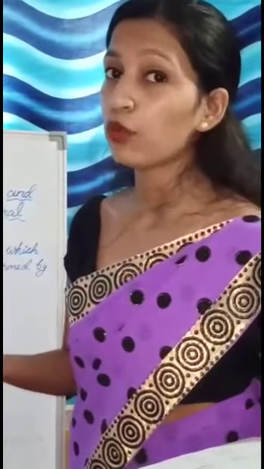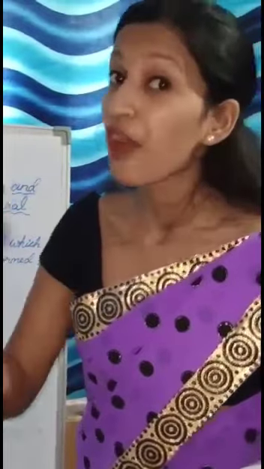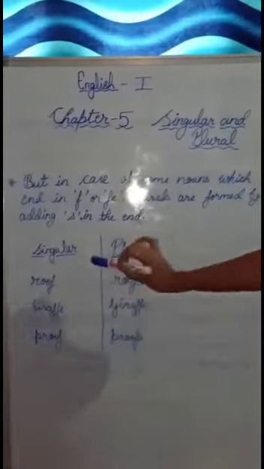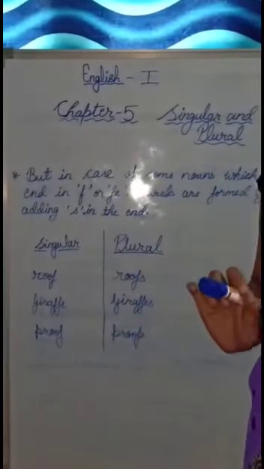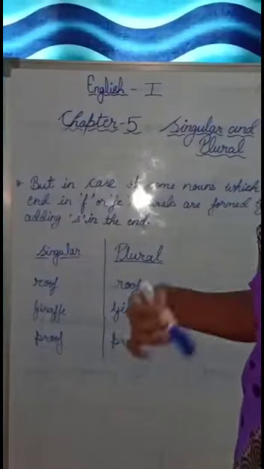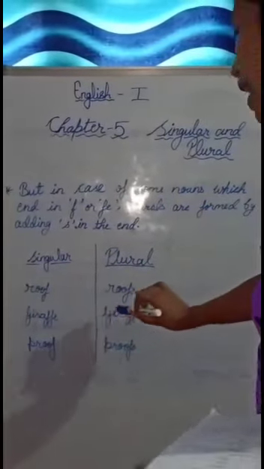How do you make them plural? We won't add VES at the end. Rather, we will add S to make it plural. Only in these nouns.